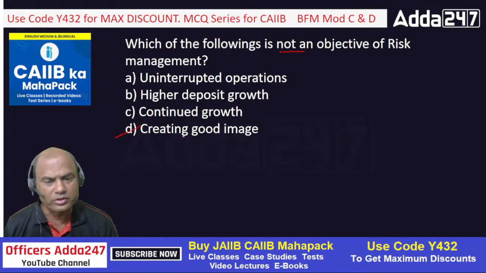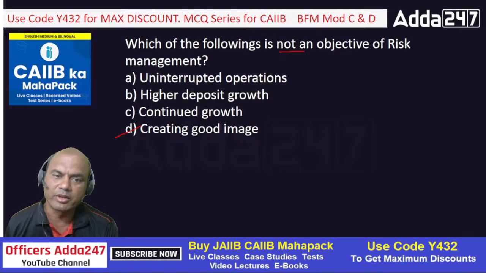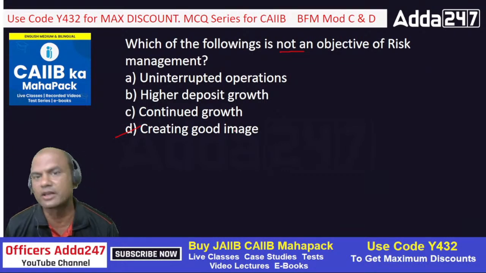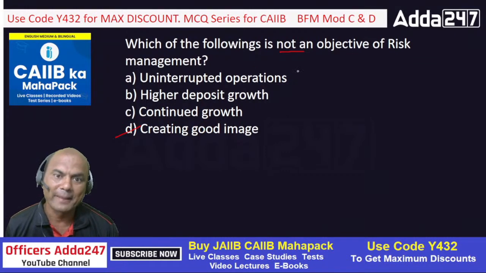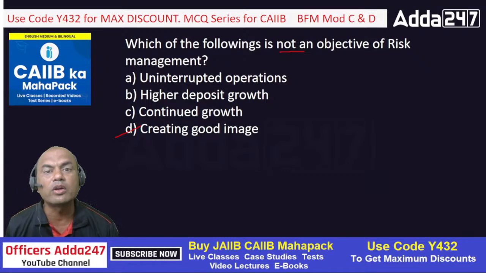Got it? Many of you are typing that D should be the answer, or that the other option should also be an answer. Of course, here it means a good image will be created if your risk management is proper. It will automatically be created. You need not create the good image.